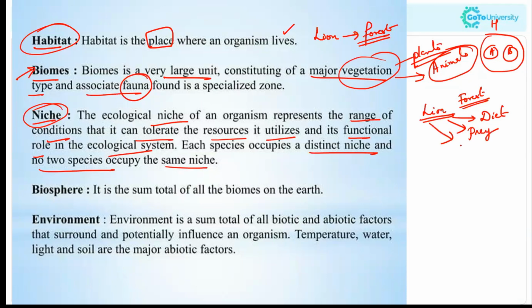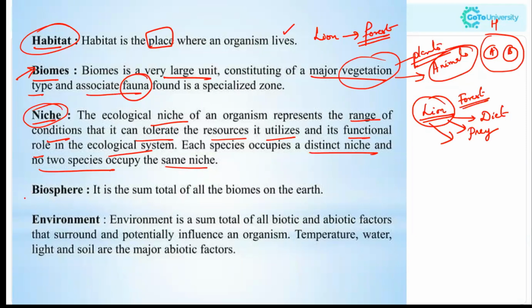They will be interacting with particular organisms and breeding with particular species. So the resources they depend upon and the role they play, the lion will have a particular role or capabilities different from the other animals. So they are occupying a different niche. That is what niche is: what and where an animal is, what the role of that animal there is, and what all factors it depends on in that particular habitat.